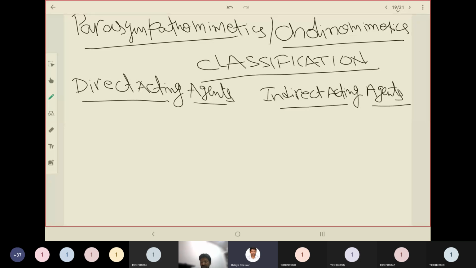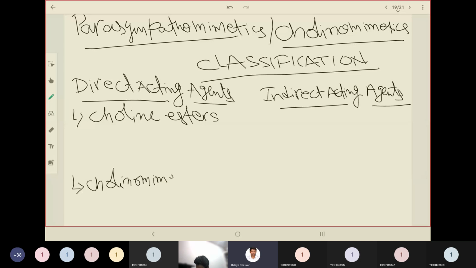Under direct acting agents, you have further subgroups: choline esters and cholinomimetic alkaloids.